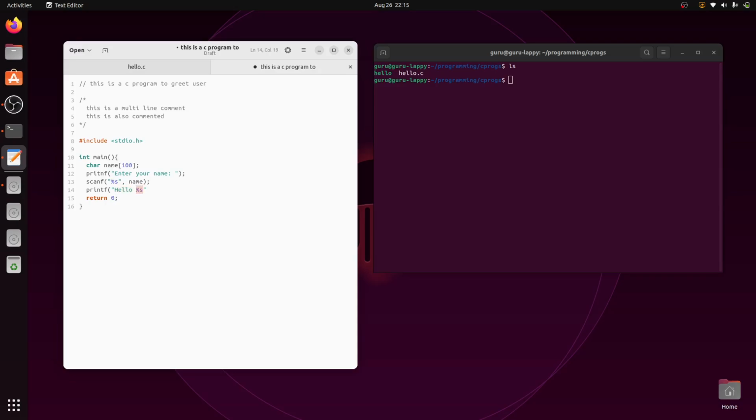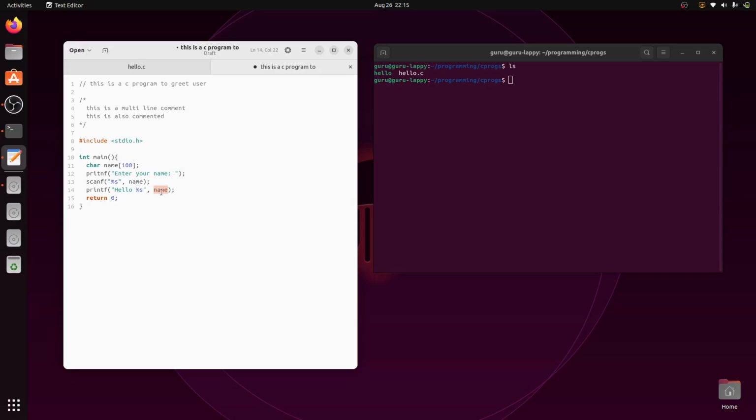Now in case of percentages, these are special formats. Whenever I say percentages, it will start looking for a variable name next to it. So it will simply print hello and then replace this percentage s with the content of name. Imagine it like replacing that plate with whatever the content of the box is. The box name is name.